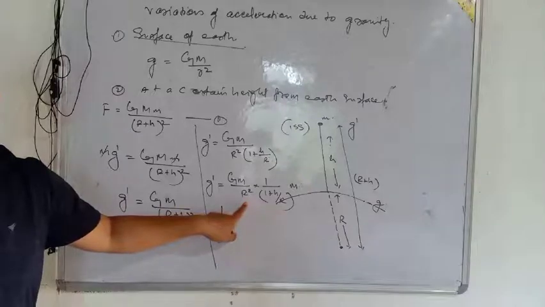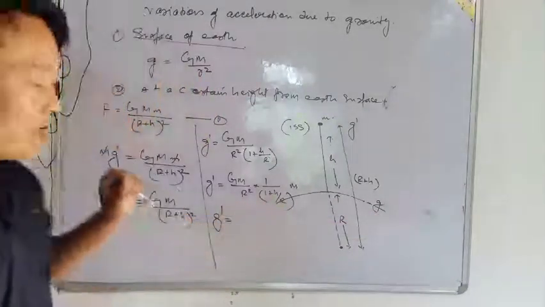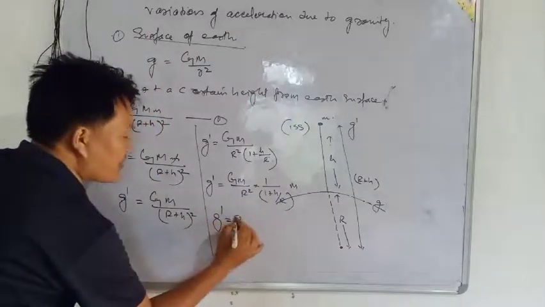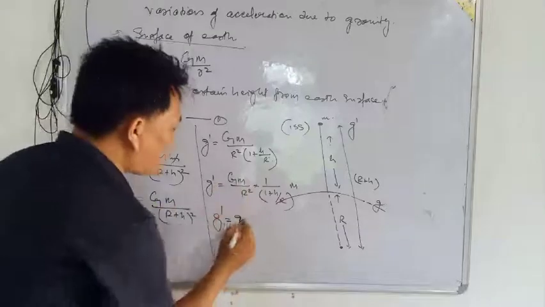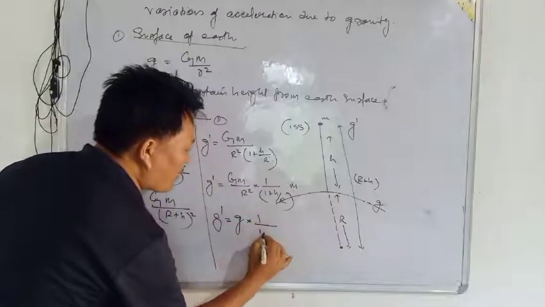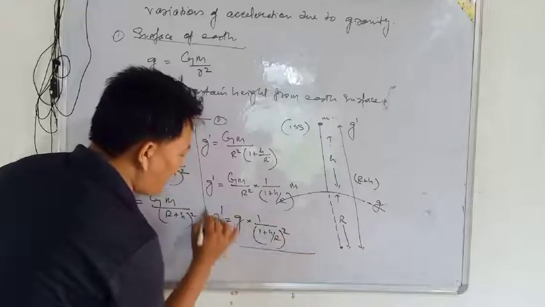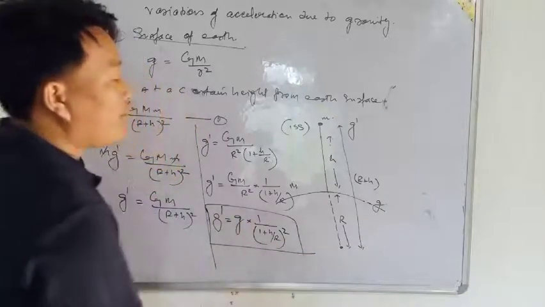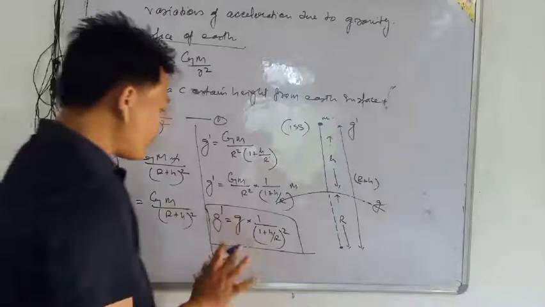So now see, g dash is equal to GM by r square. What is this? Small g means acceleration due to gravity on the surface. Since g is equal to GM by r square, therefore g dash is g times 1 by (1 plus h by r) whole square. Okay, we can write this also. So these equations we have got.